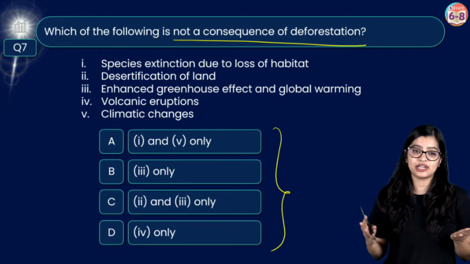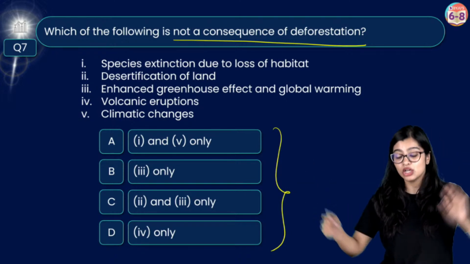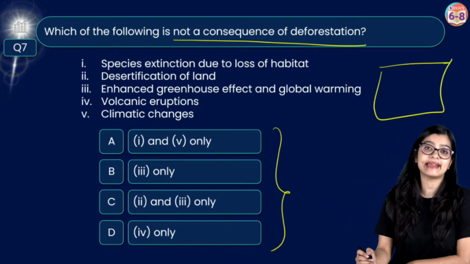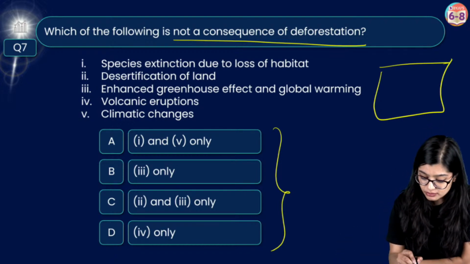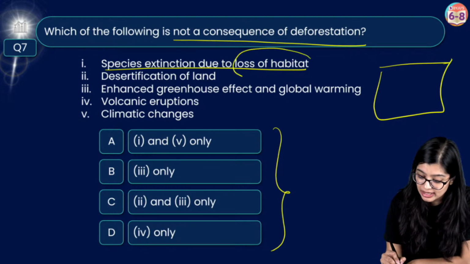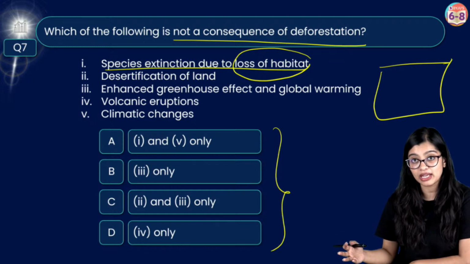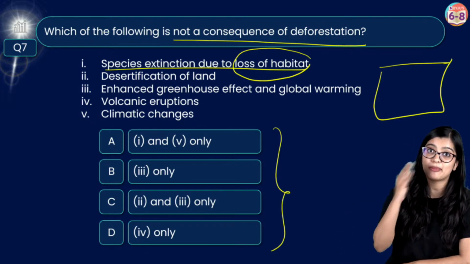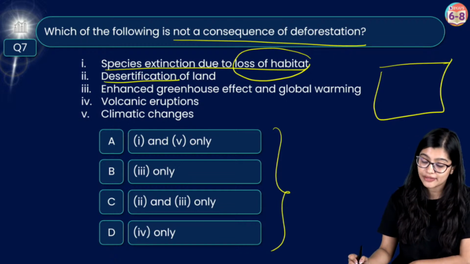What is deforestation? Like I said, deforestation is the cutting of trees over a large area. So you have chopped down so many trees. Now, when you chop so many trees, what will happen? Living organisms will get affected, no? Living organisms will get affected and there will be loss of habitat. Now, as a result, over a period of time, soil erosion will happen. The soil will lose its fertility, eventually resulting in desertification.